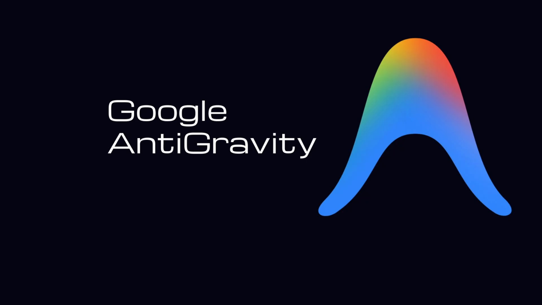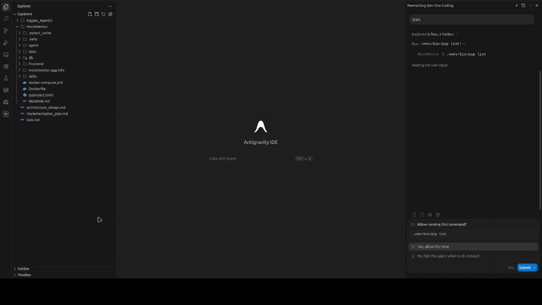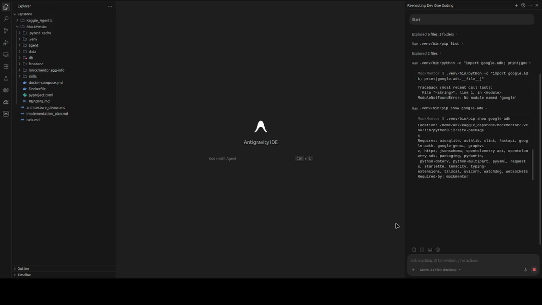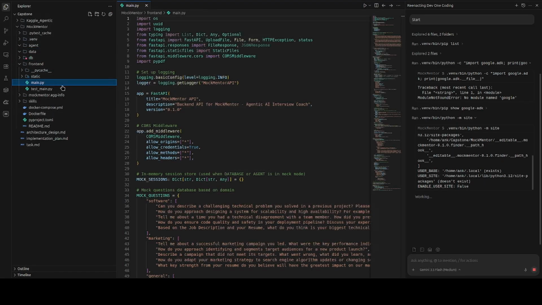This project was created in Google Anti-Gravity. It's Google's official agentic AI software development platform, designed to orchestrate autonomous artificial intelligence agents for code generation, execution, testing, and system automation. Here is a sneak peek at it in action.